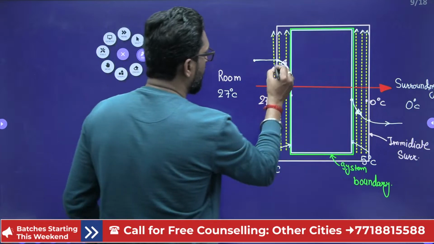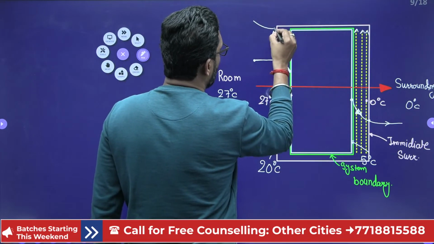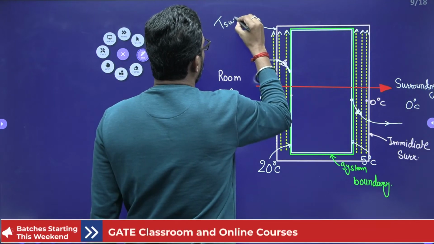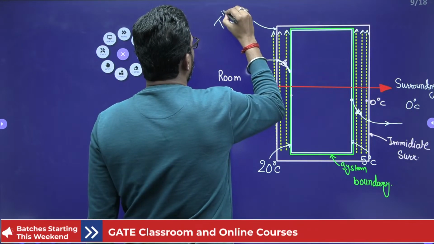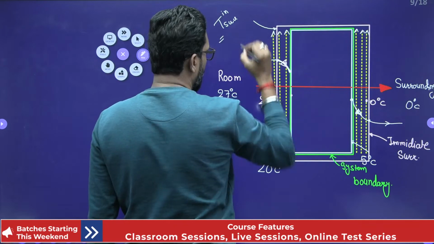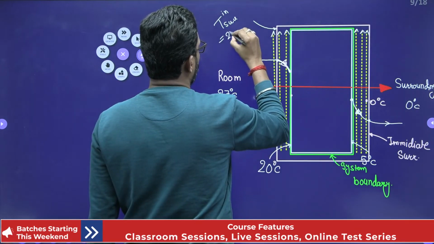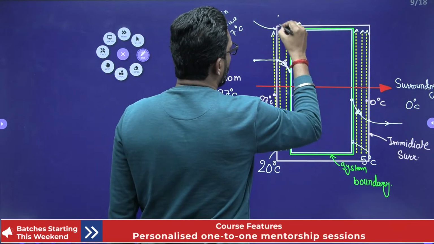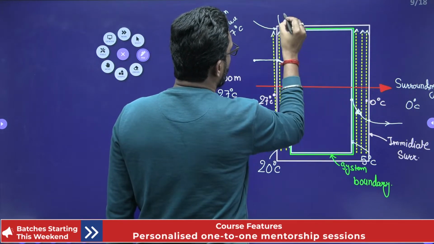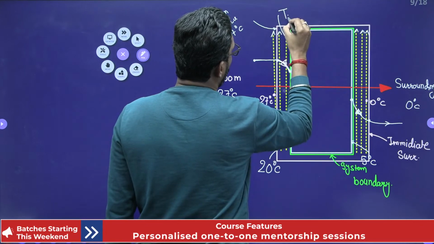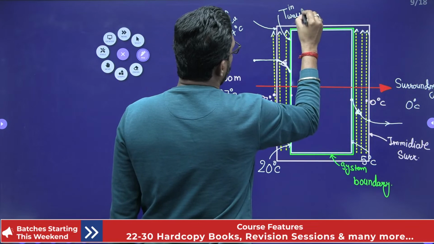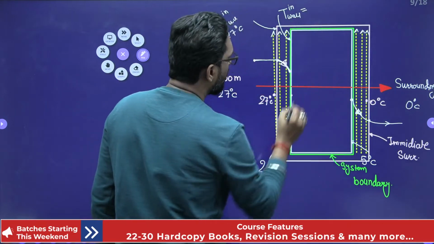This is your surrounding temperature. Inside, how much is it given? 27 degrees centigrade. And this is your wall temperature, T of wall, and this is your inside, and this is given how much? 20 degrees centigrade.